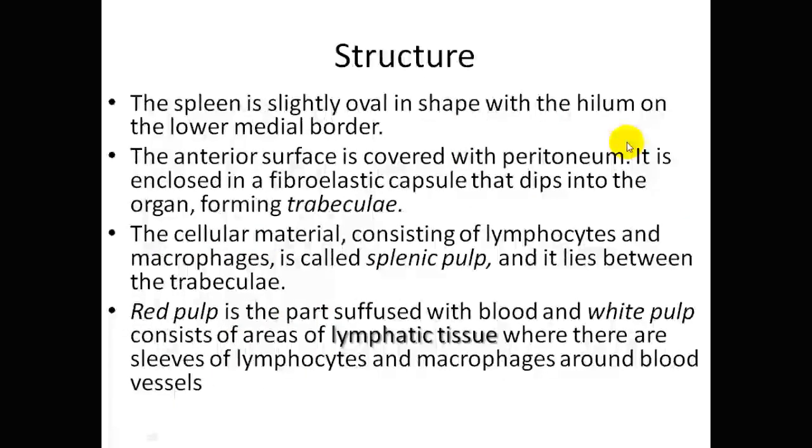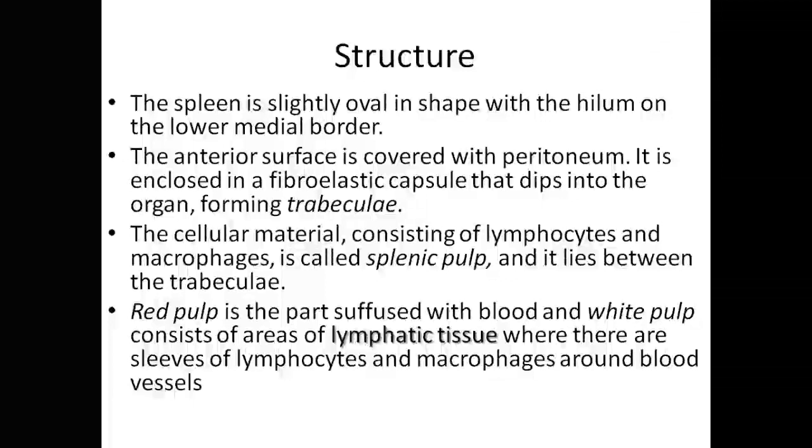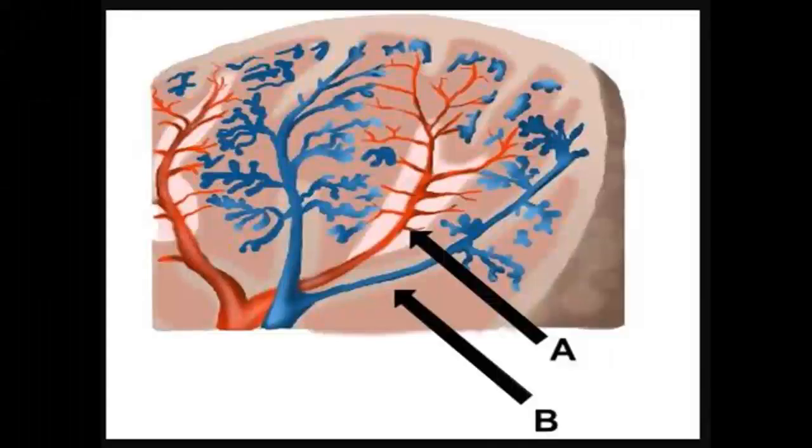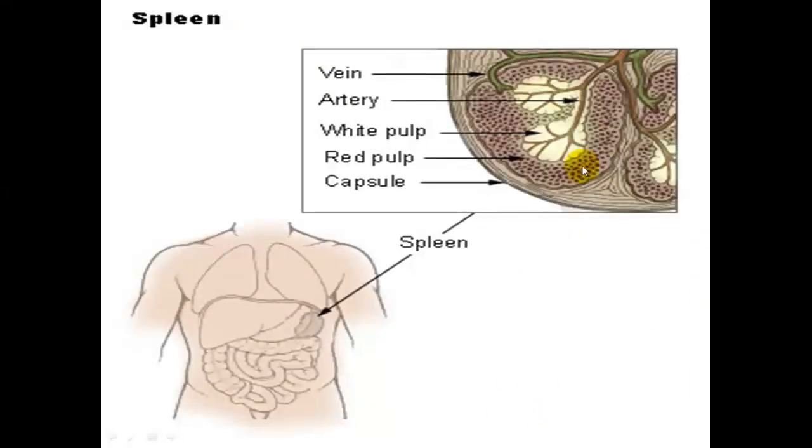Now if we go into the histology of the spleen, the cellular material of the spleen consists of lymphocytes and macrophages, known as the splenic pulp, and it lies between the trabeculae. So between these trabeculae that I've explained lies this splenic pulp that consists of macrophages and lymphatic cells. So this is the trabeculae, and these are the splenic pulp containing these cells.